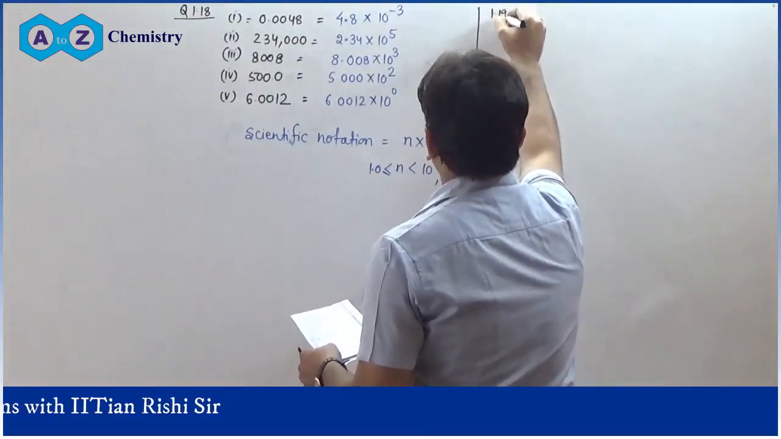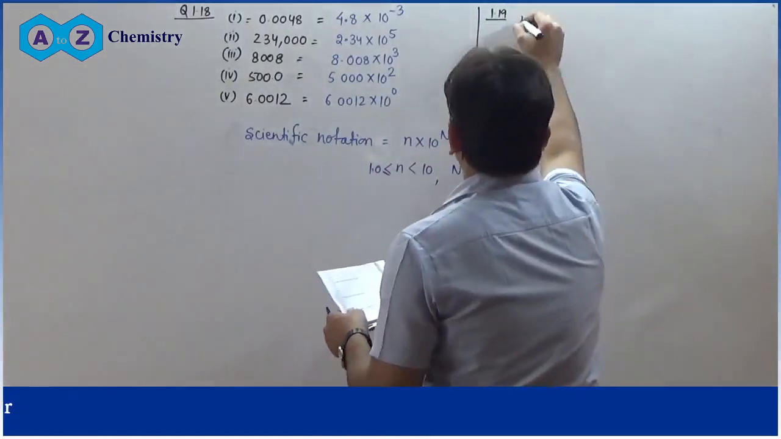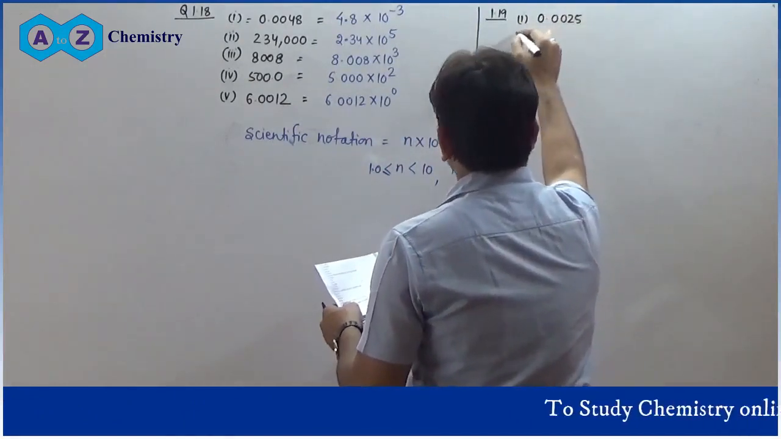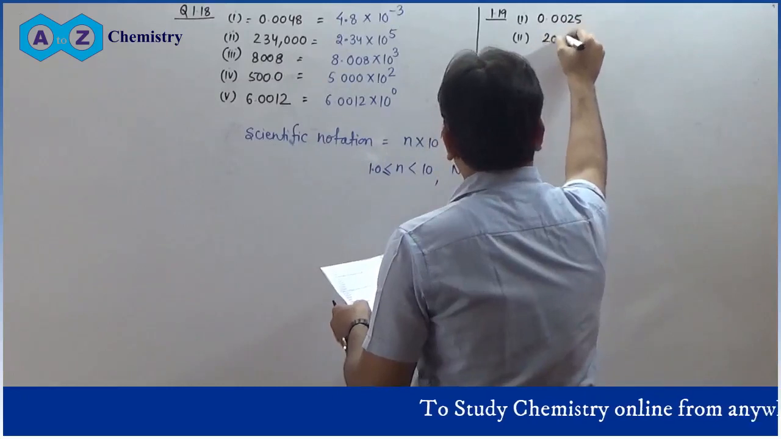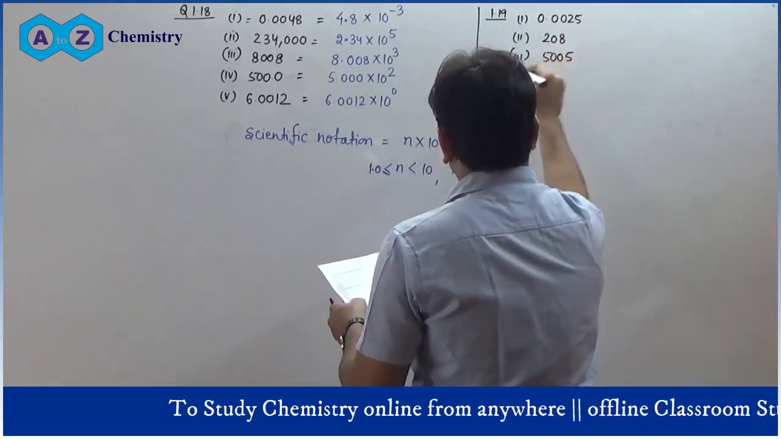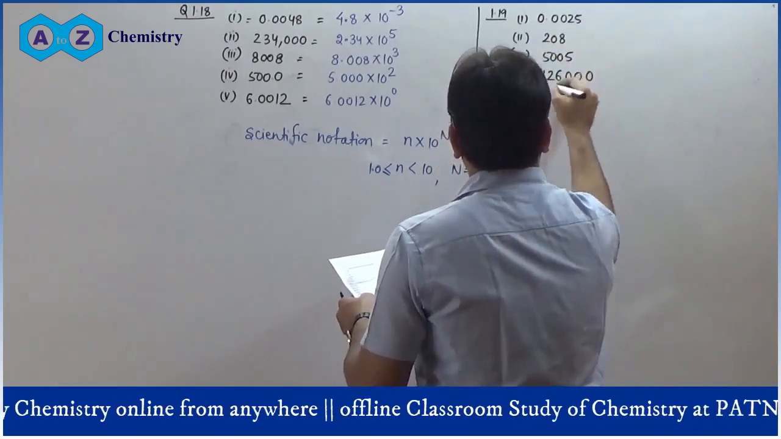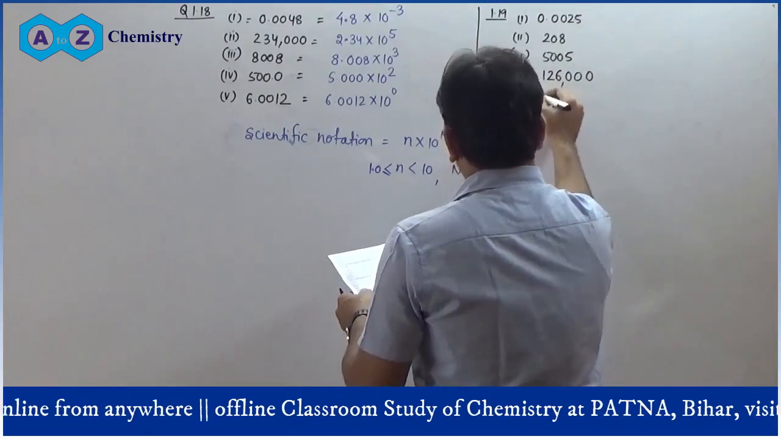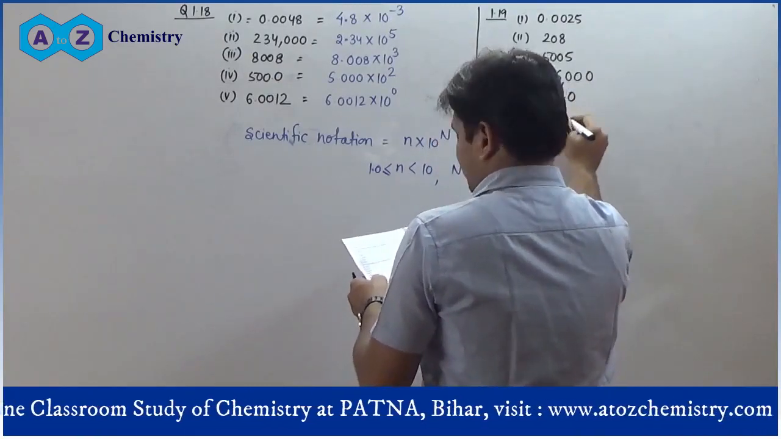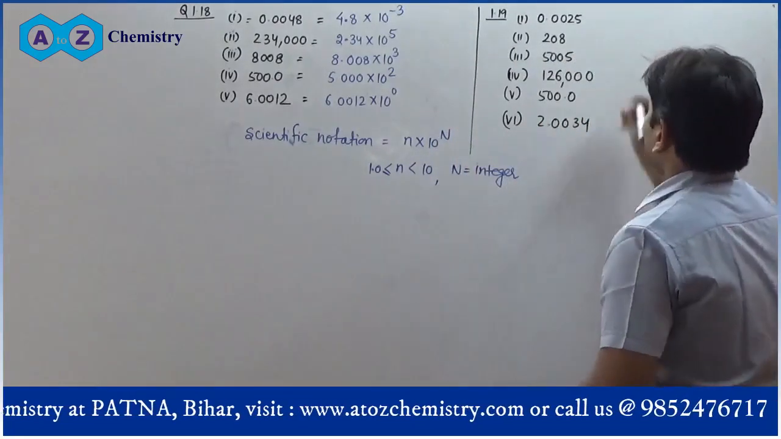Question number 1.19. We have to calculate the significant figures in each of the following. First number is 0.0025. Second number is 208. Third number is 5005. Fourth number is 126000. Fifth number is 500.0 and sixth number is 2.0034. These are the numbers.